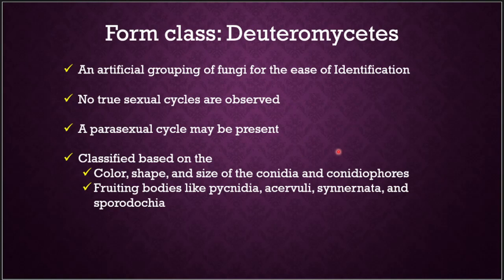Now the form class Deuteromycetes refers to artificially grouped fungi, for the ease of identification. Here no true sexual cycles are observed. A parasexual cycle may be present, and they are classified based on color, shape and size of the conidia and conidiophores, along with fruiting bodies like pycnidia, acervuli, synnemata and sporodochia.